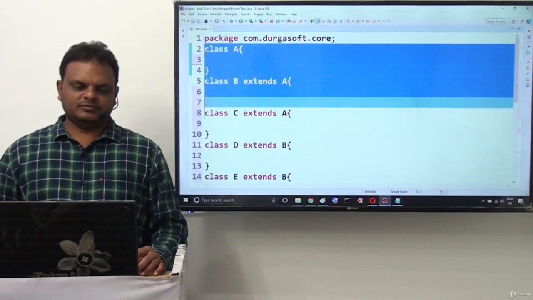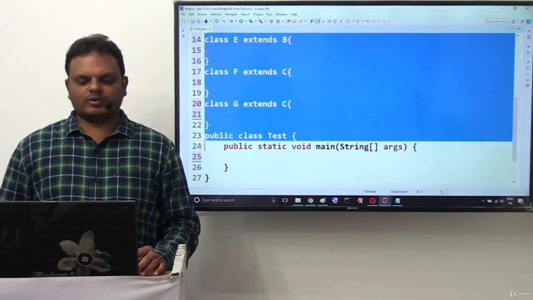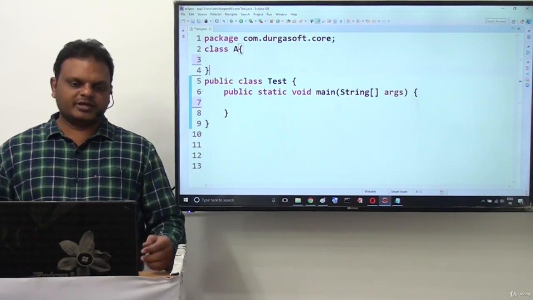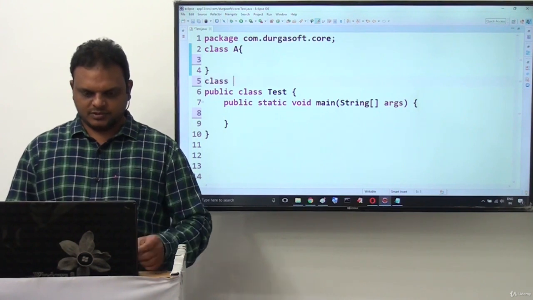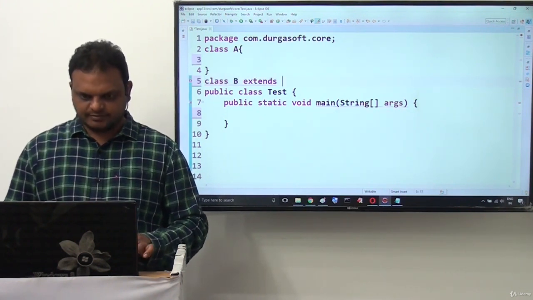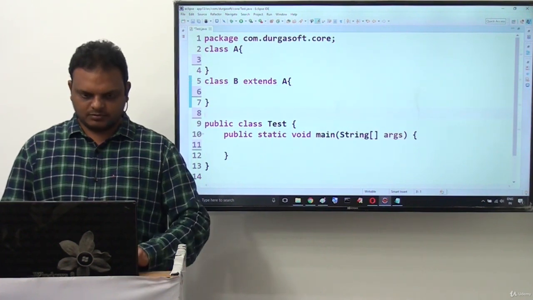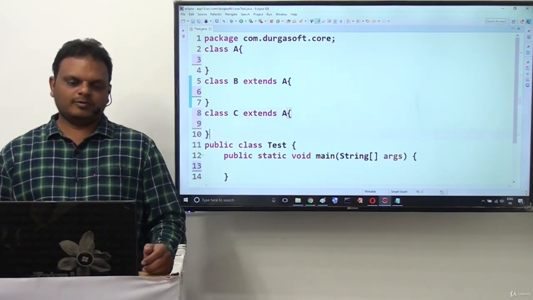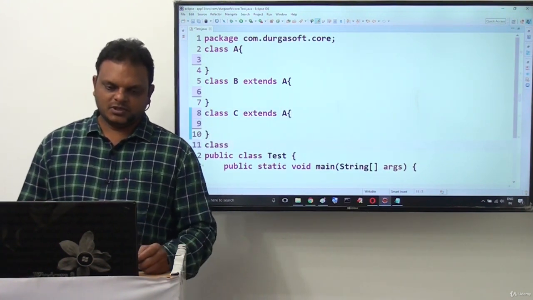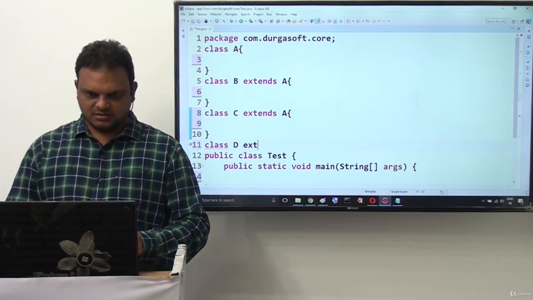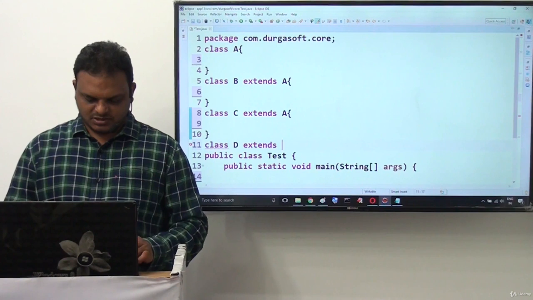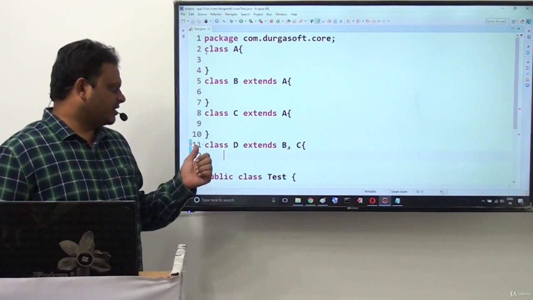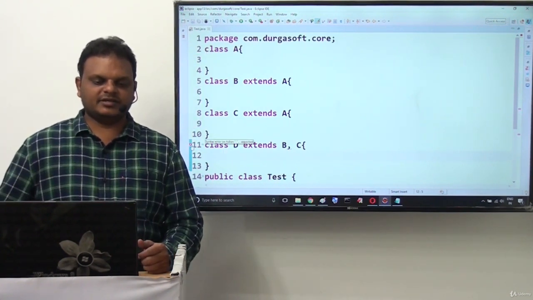But how can we achieve the same thing? The extends keyword does not allow more than one superclass. The same point we are going to highlight here. Let's say, for example, class A. Members I don't want to take now. Class B extends A. Okay, fine, no problem. Class C extends A. Again no problem up to this. Now, class D extends B, C. Definitely we get an error.